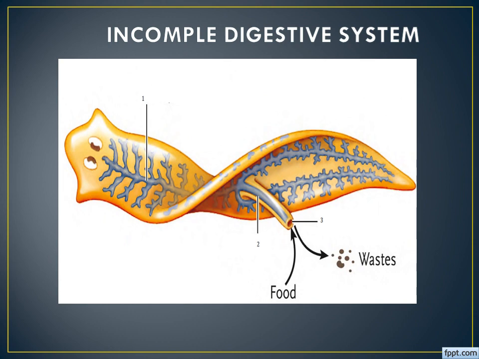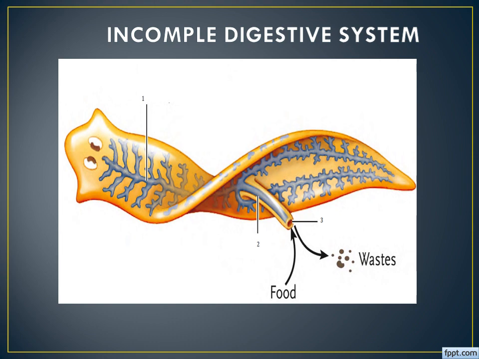The next one is, in the organ system level of organization, in some animals it will be in a simple manner, but in some other animals it will be in a complex form. For example, here two types of digestive system are given. One system is the incomplete digestive system. Here the same picture I displayed for incomplete digestive system.